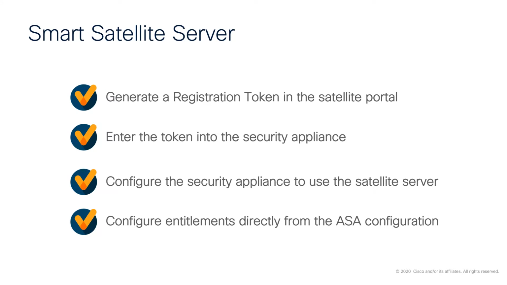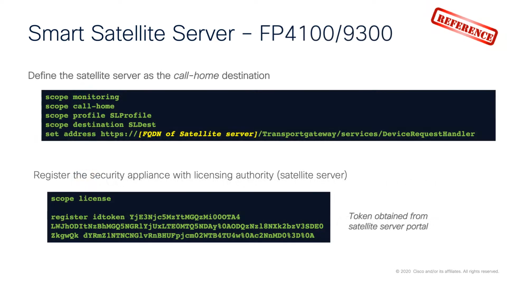Some of the steps required to configure your devices to talk to a satellite server: generate a registration token in the satellite portal, enter that token into the ASA, whether that's on Firepower hardware or an ASAv, configure that security appliance then to use the satellite server, and configure any entitlements directly from your ASA configuration. So again, we've got our reference slides that detail this for each of the types of appliances.